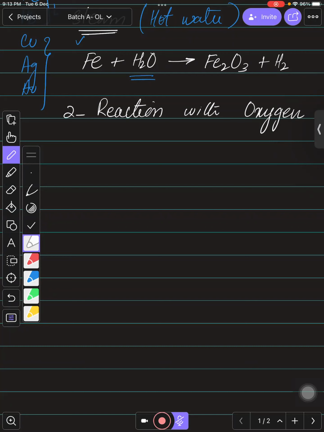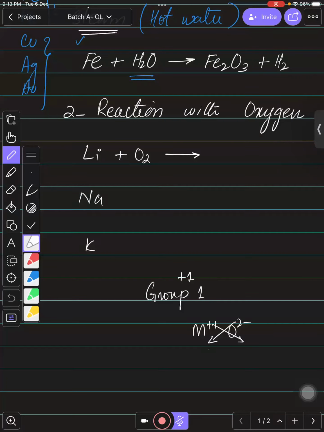So let's see. For suppose if we have lithium, or if we have sodium, or if we have potassium, we talk about this in the periodic table group 1 as well. So whenever they are going to burn in the presence of oxygen, they will produce what? Oxide, metal oxide. And we know that group 1 के जो metals होते हैं, they always have +1 charge on them, because they are going to lose 1 electron, right? So group 1 metal जो होगा आपके पास हमेशा +1, and oxygen is always 2-. So what is the formula between these two? It is always metal 2 oxide, यानी कि M2O.